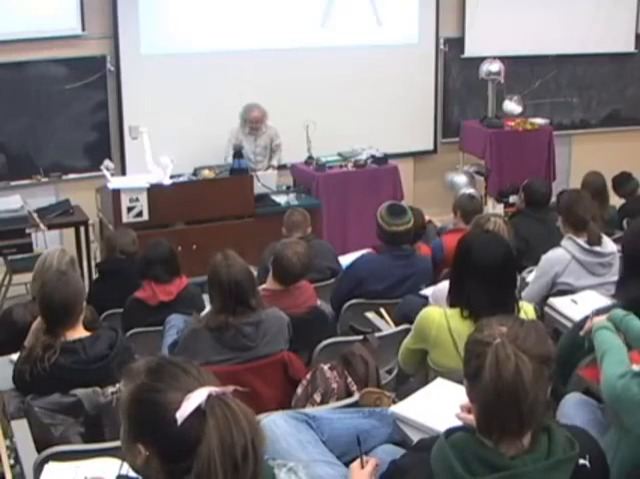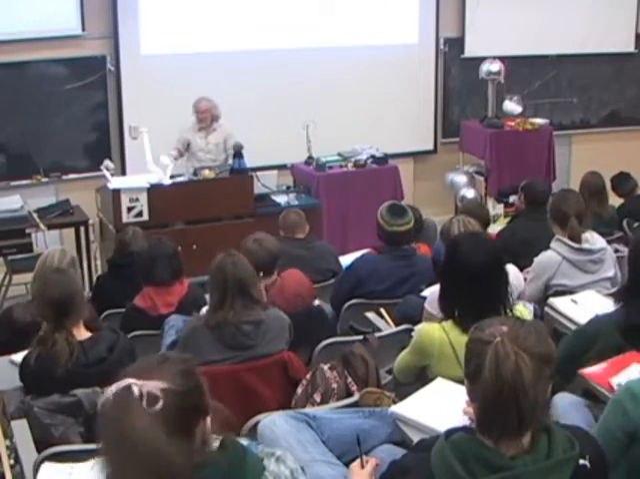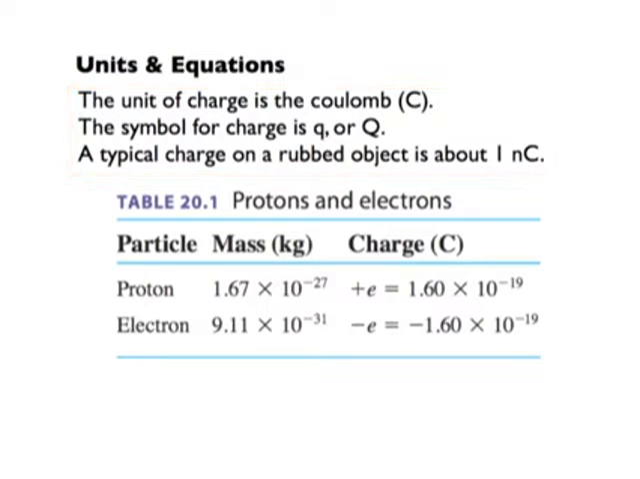Now, we're going to do a couple of things with charges. First off, I want to put some numbers and some units on things. The unit for charge is the coulomb, okay? That's the basic unit of charge. We spell the word with a little c. We use the symbol as a big C. The symbol we use for charges is a Q. We use a little q if it's a little tiny charge. We use a big Q if it's a big charge. And that's it. If you rub an object, it tends to pick up a charge of about a nanocoulomb.